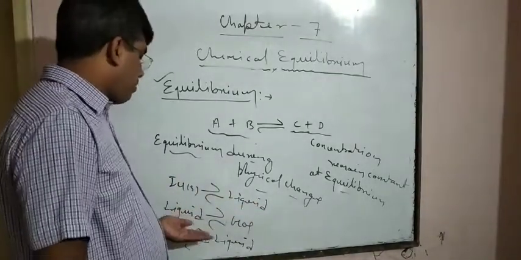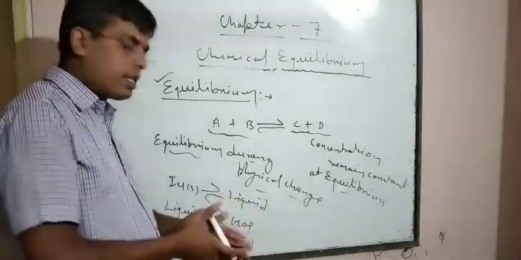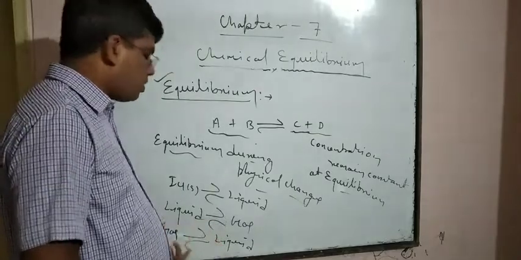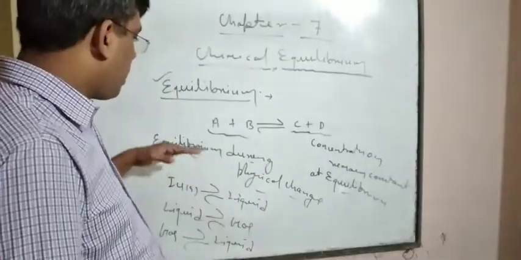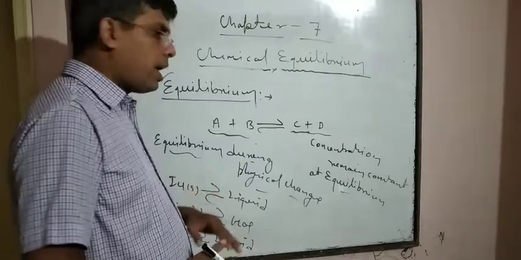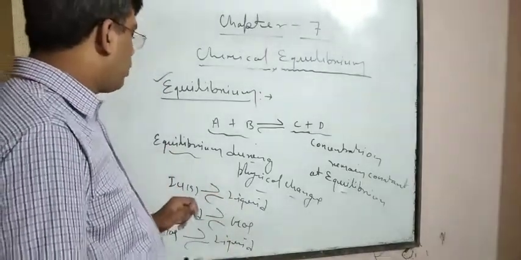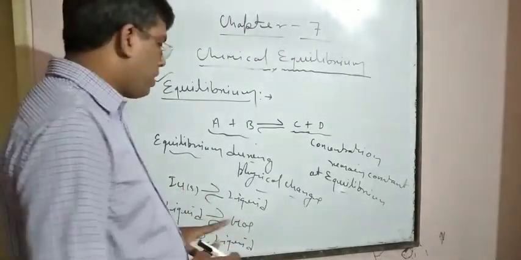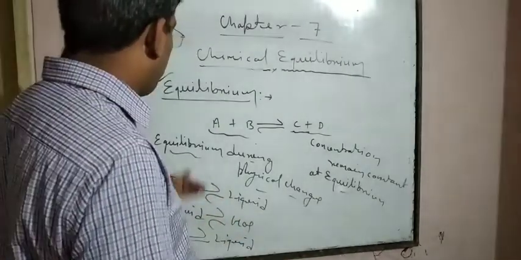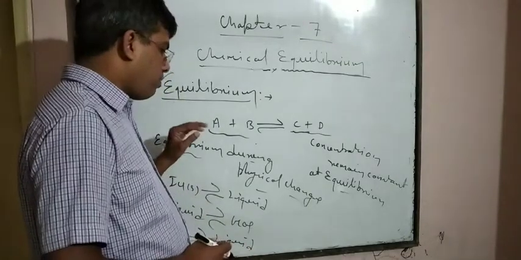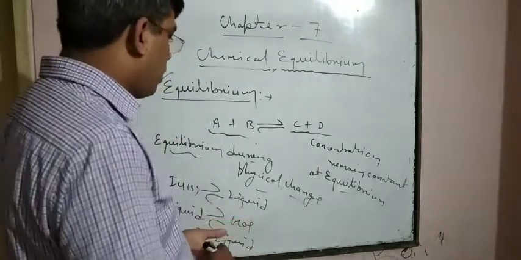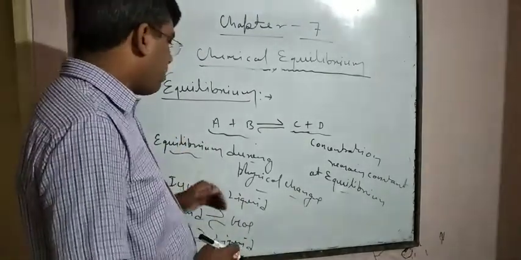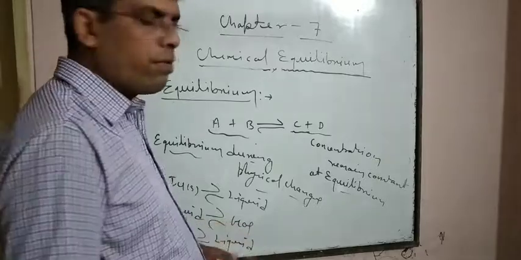Further, liquid vaporizes to form gas and gas condenses to form liquid. So these are equilibria in which at a particular instant, whatever concentrations of ice and liquid are present remain constant. In such changes, the physical appearance changes from one state to another. That's why this is known as equilibrium during physical changes.